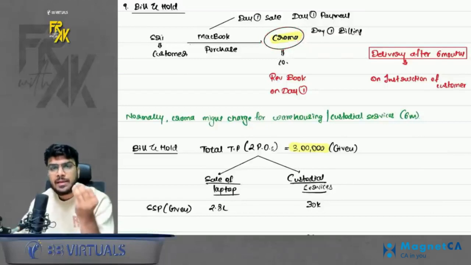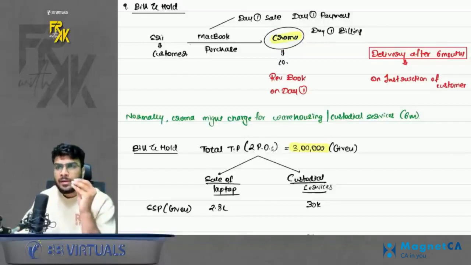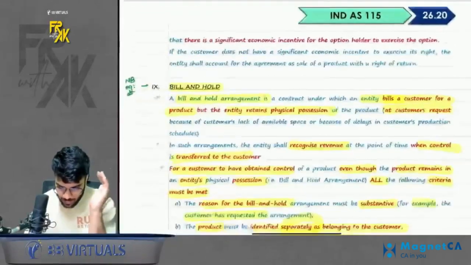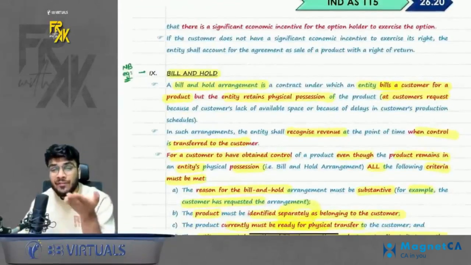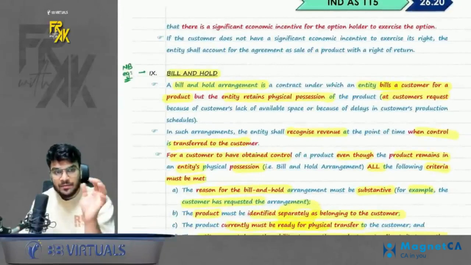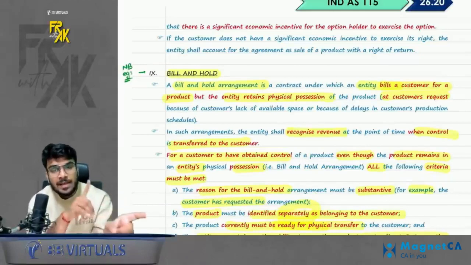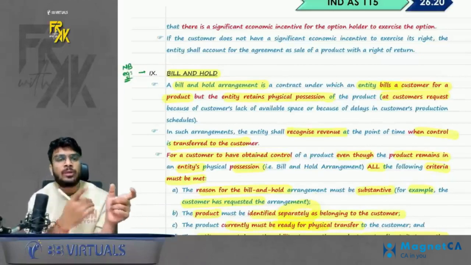So the standard says this might be a case of bill and hold, where everything is done and the asset is ready for transfer, but the customer is instructing not to deliver it ASAP. So what to do? In that case, the company should book the revenue on day 1, even if the physical delivery is pending. But how to identify whether it is a bill and hold transaction? Even if the delivery is pending, the asset belongs to the customer only. That means the company cannot sell this asset to a third party.